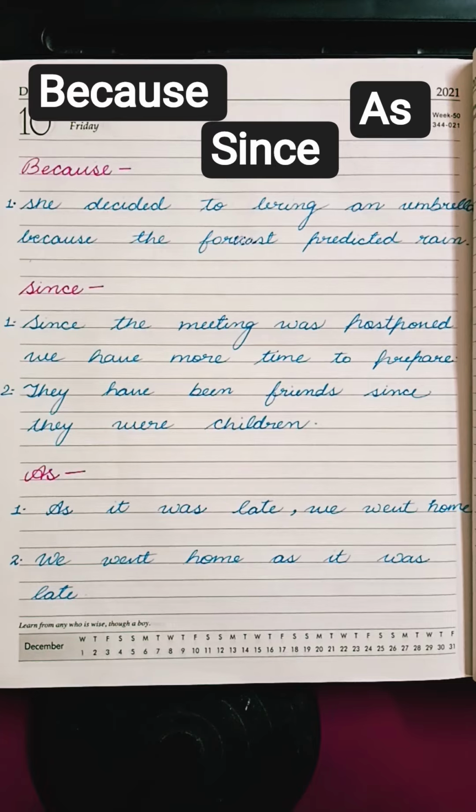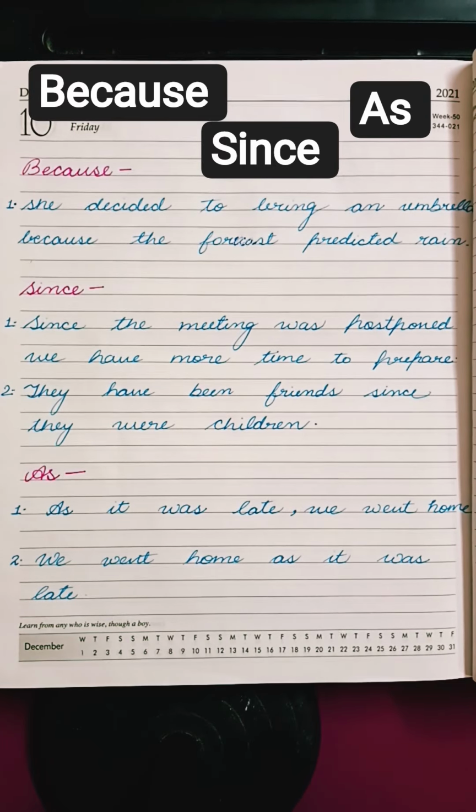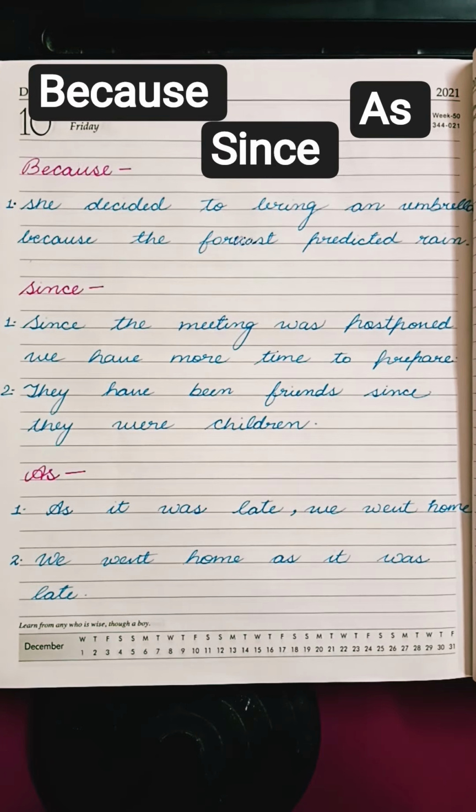Here, the first sentence where we have used since in the beginning, which is since the meeting was postponed, जैसा कि meeting postpone कर दिया गया था, we have now more time to prepare. Here we have used since in the starting, जैसा कि meeting को postpone कर दिया गया था, so now we have more time to prepare. अभी हमारे पास extra time है prepare करने के लिए.